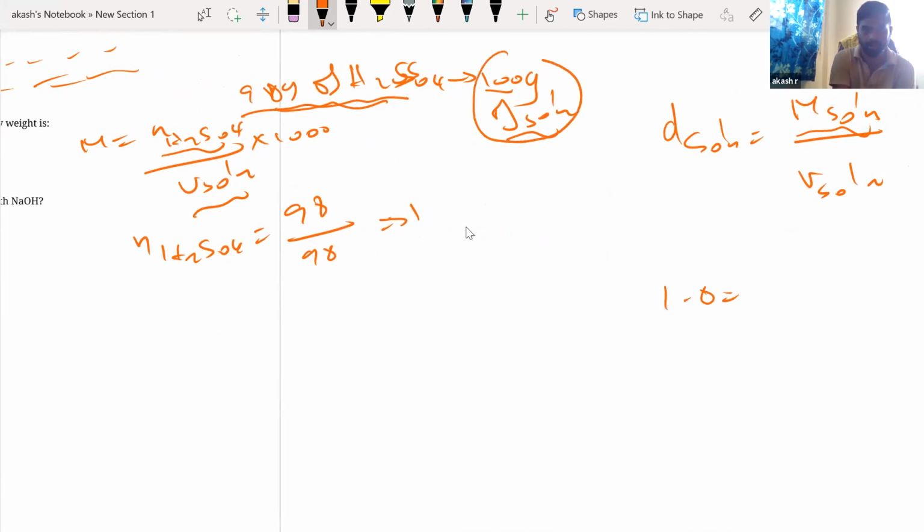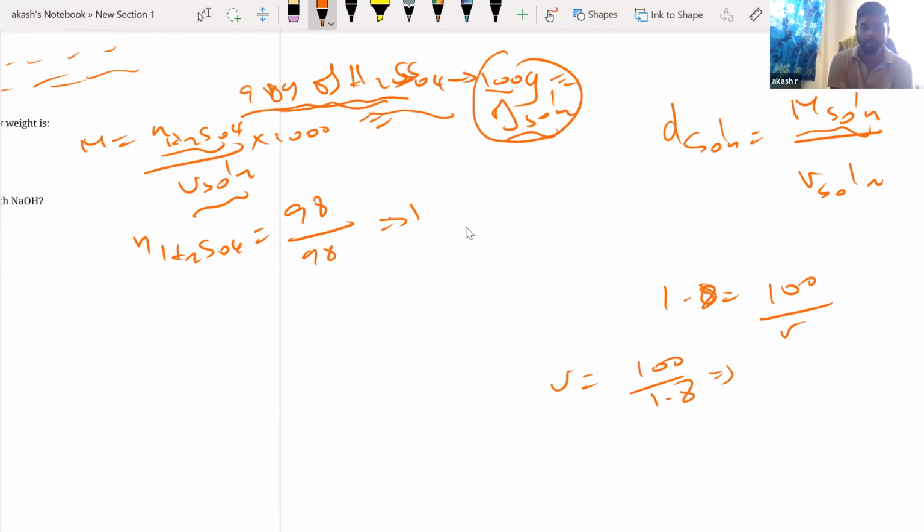So 1.8 is equal to the mass of solution over volume. We know the mass of solution from the definition of mass percentage: 100 grams of solution. Hope you know how we got this from the percentage. 98% means 98 grams of H2SO4 in a total of 100 grams of solution. So 1.8 equals 100 divided by volume.